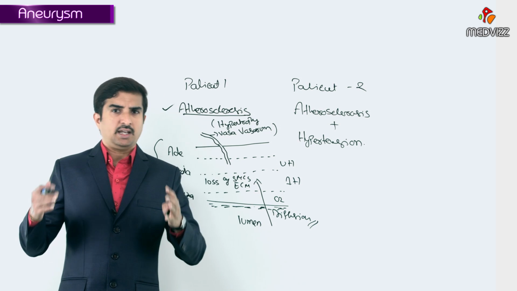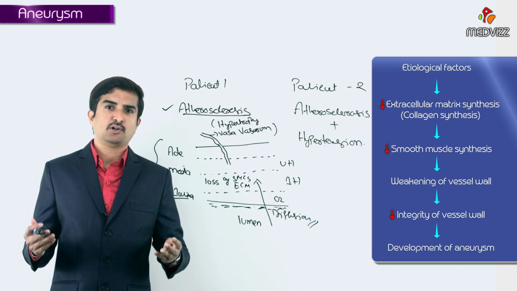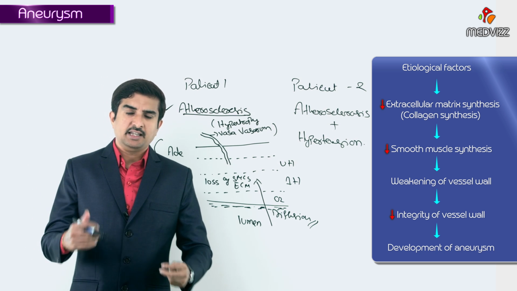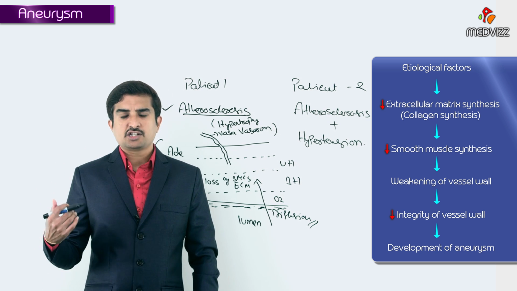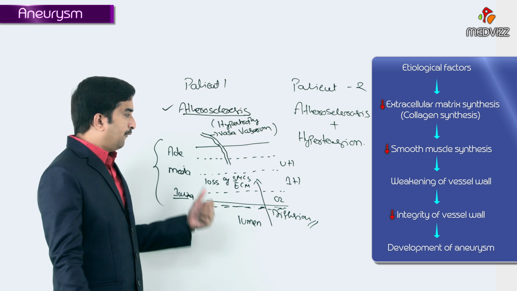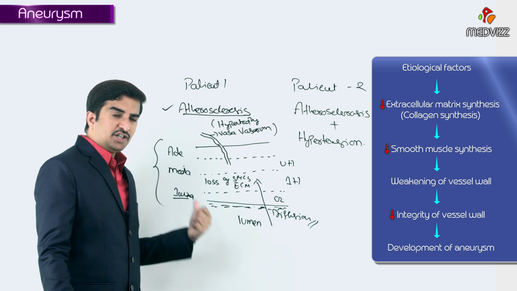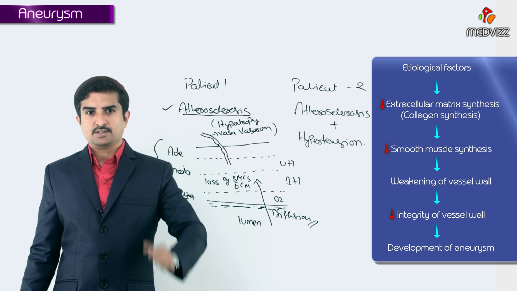So any etiological factor responsible for the decrease in the extracellular matrix synthesis, that is collagen synthesis, or decreased smooth muscle synthesis or proliferation, leads to a weakening of the vessel wall, decreased integrity of the vessel wall, responsible for the development of aneurysms.